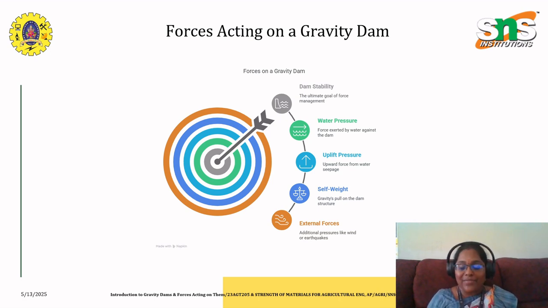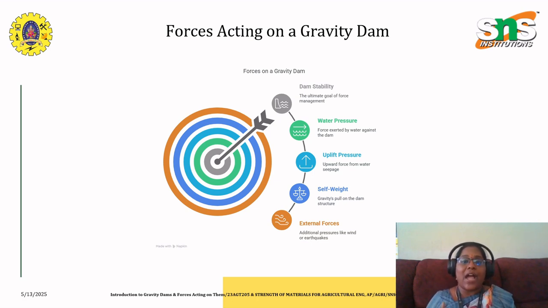The next one that we have to know is self weight. The self weight is nothing but the original weight of the material that is used. So our dam isn't just standing there clueless. Its own massive weight presses down into the earth, counteracting the water's push. That means this self weight is what provides sliding resistance and stabilizes the structure. It's like planting your feet deep in the mud during a storm and not moving. This is how the self weight acts.